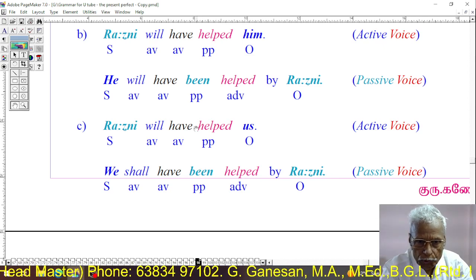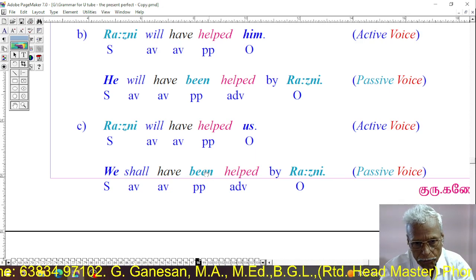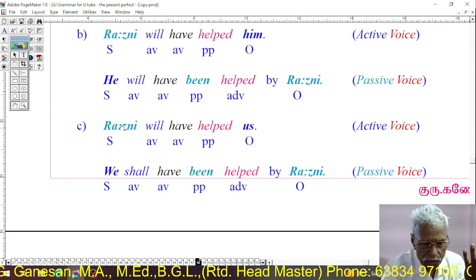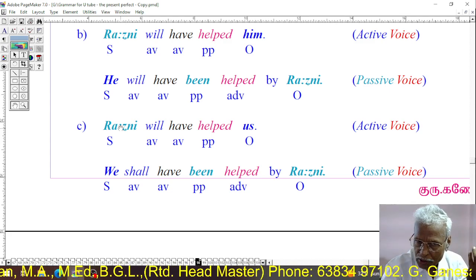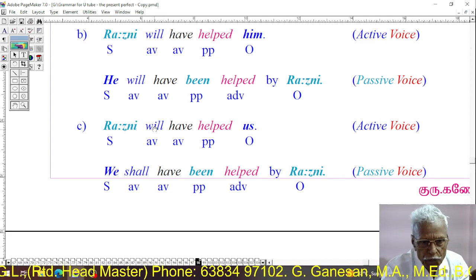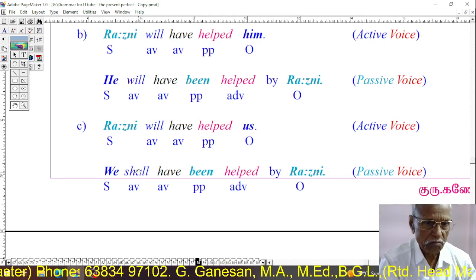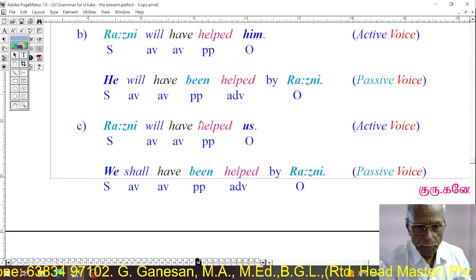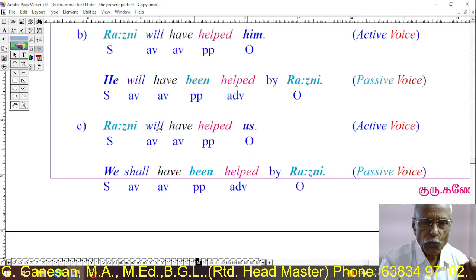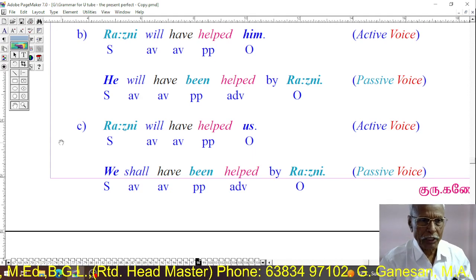Here, been has been placed before the verb, and will have been changed into shall because in active the subject is Rani, third person. In passive the subject is first person. So will has been replaced by shall. That's all. So the main thing is we have used been and interchanged subject and object, and simply a minor change, will has been changed into shall. Okay, Rani will have helped us. We shall have been helped by Rani.